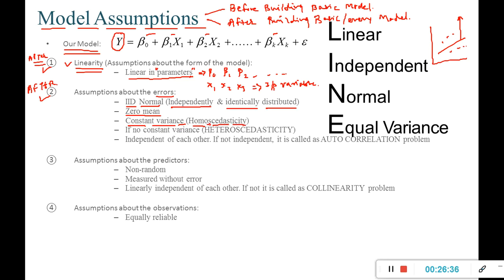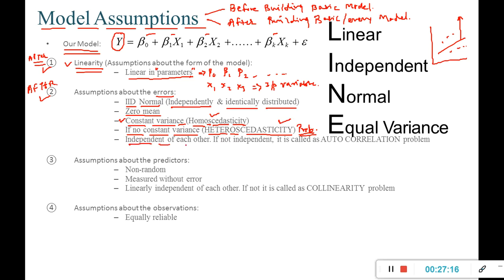Okay, I will show you how it looks. What is the difference between homoscedasticity and heteroscedasticity, right? After building the model, I need to plot the errors. There are some functions available. After plotting the errors, the plot should be something like homoscedasticity, that is, it should have constant variance. If there is no constant variance in the plot, then we say there is a heteroscedasticity problem, and this is a problem. So what are the solutions? We will discuss eventually.